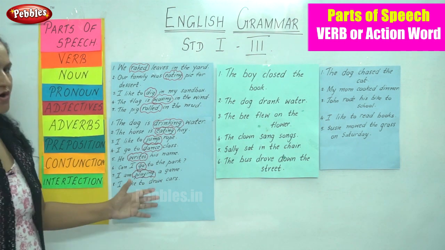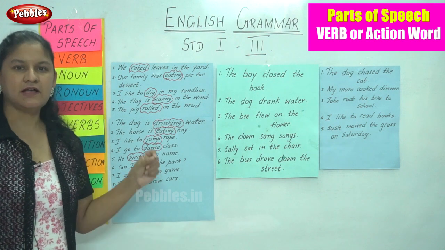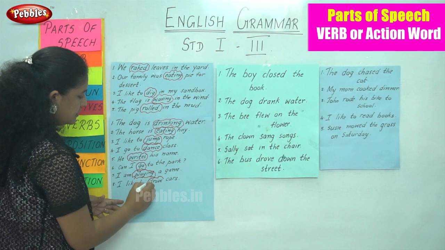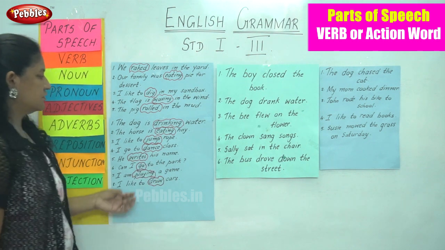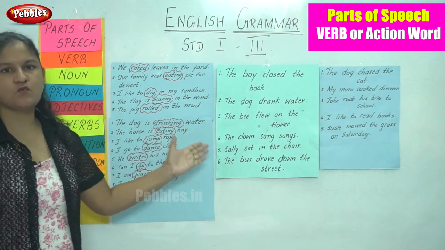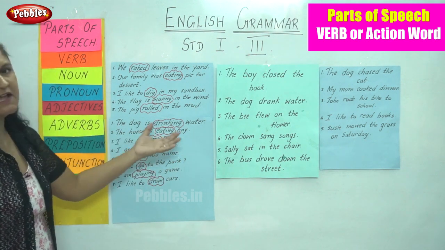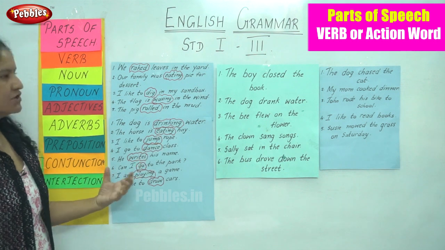I like to draw cars. So I draw. So draw is the action that I am doing. So we have, the dog is drinking water. So drinking is the action word. The horse is eating hay. Eating is the action word.